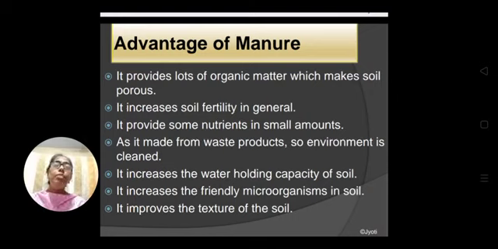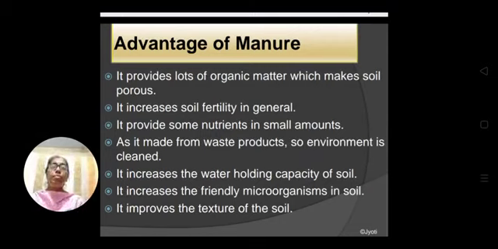It increases the water holding capacity of the soil because it makes the soil porous. It increases the friendly microorganisms in the soil because by adding manure the soil becomes porous, so the oxygen content inside it increases, and the microorganisms can grow easily.